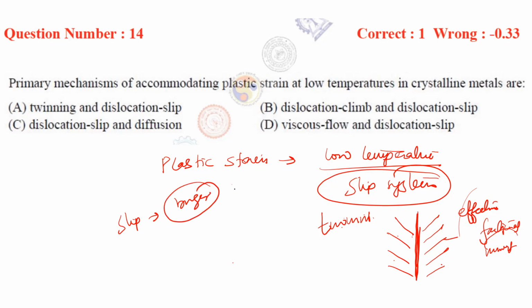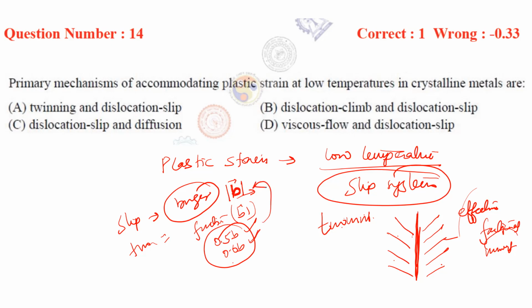The Burgers vector, whatever the b value, can be considered as the closest interatomic distance. But in twinning, some fraction of b it moves, like 0.5b, 0.6b. So this movement is easy as compared to the total movement of b. That's why at low temperature the twinning mechanism takes place.